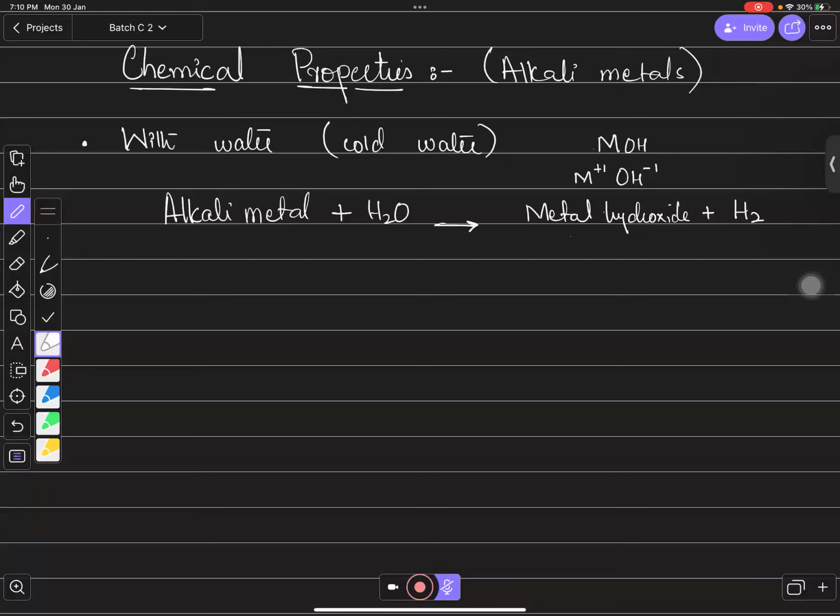And you also need to remember that all group 1 metal hydroxides are soluble in water. We are specifically talking about group 1 metal hydroxides right now. Okay, so this is a general pattern. I'm going to write one of the equations using this general pattern. One of the metals of group 1 is lithium. You can even consider sodium, potassium, and rubidium. Whenever you add them into the water,